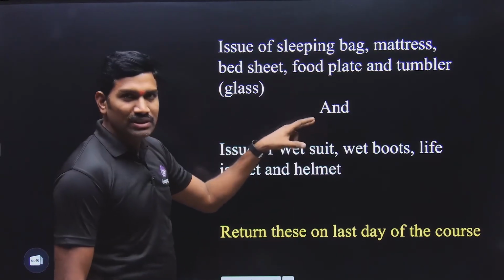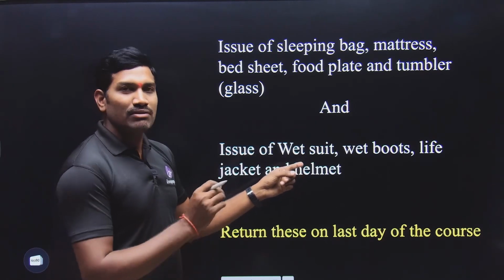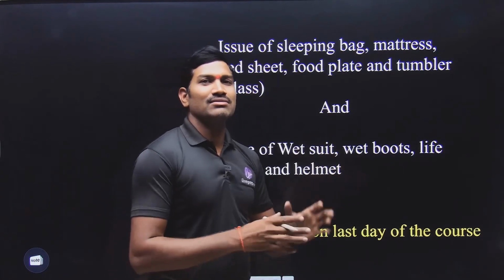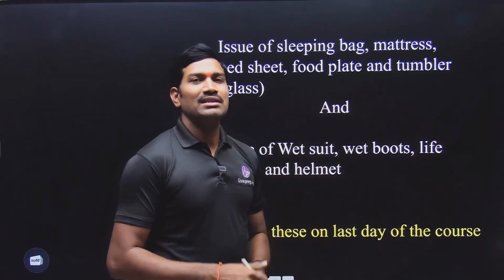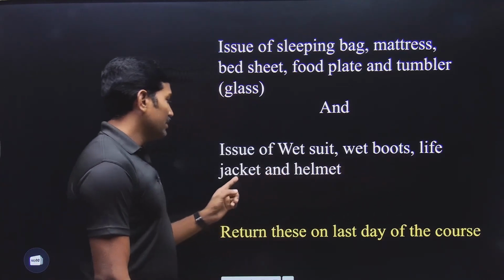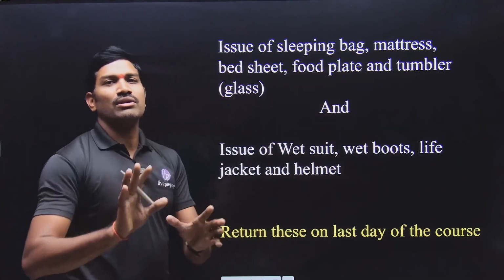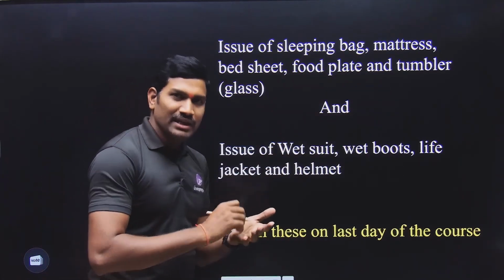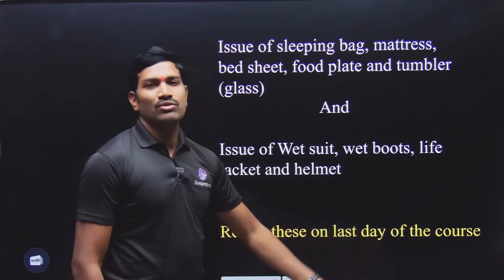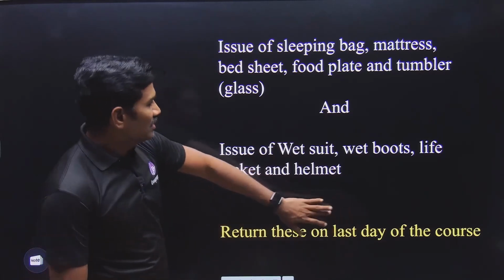Along with this, they are also providing some important things like the issue of a wetsuit. They will issue a wetsuit, and wet boots also. What are these wetsuit and wet boots? In the coming lectures, I will give you an explanation and show you some images also. They are also providing a life jacket and helmet. All these things they will issue in your name, and they will write them in their register. On the last day of the course, once the course is completed, you need to return them. Please remember this.